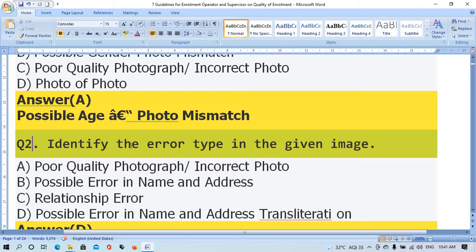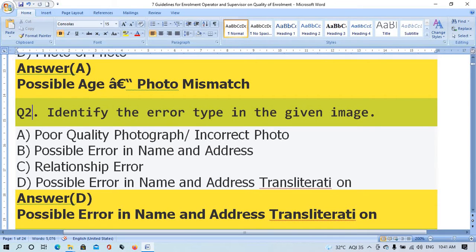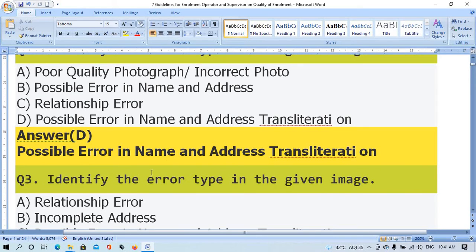Question number 2. Identify the error type in given image. Option A, poor quality photograph or incorrect photo. Option B, possible error in name and address. Option C, relationship error. Option D, possible error in name and address translation. The right answer is option D, possible error in name and address translation.